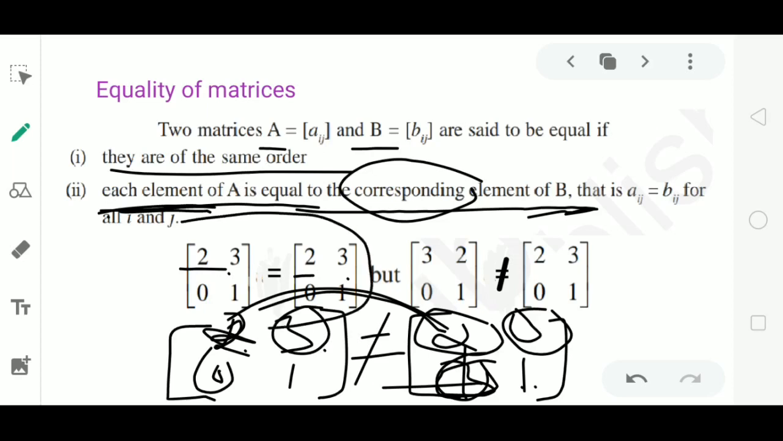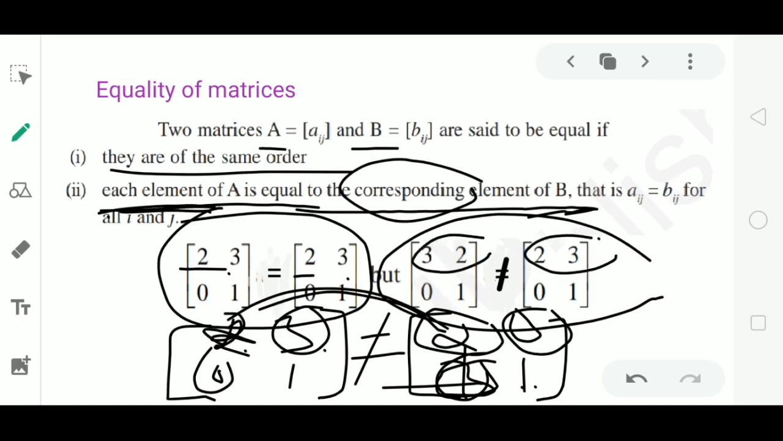Now observe the given example. These two matrices are equal as the order of the two matrices are same and also the elements are equal. But in the second example, the two matrices are not equal as the positions of the elements 2 and 3 in both of the matrices are different.